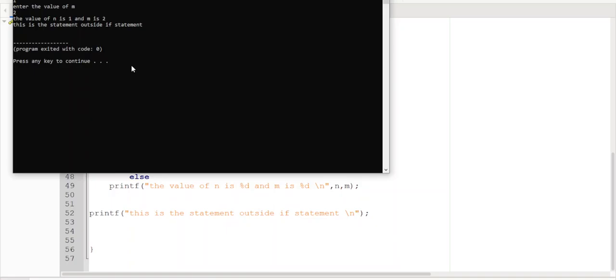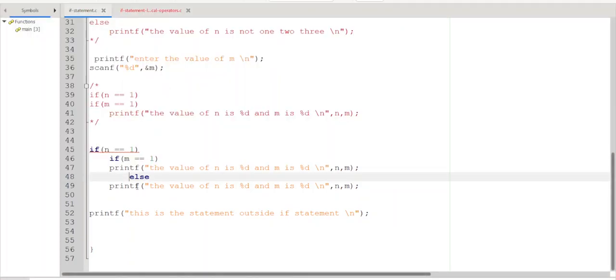I think indentation. The IDE is using some kind of indentation. The value of n is 1 and m is 2. This is the statement outside if statement that is printed. Okay, that's okay. So indentation by default in Turbo C, etc. is not necessary.